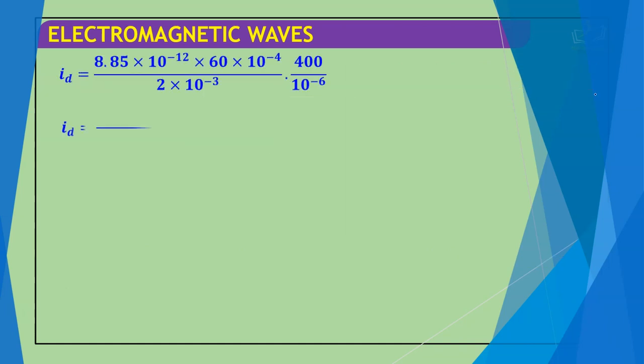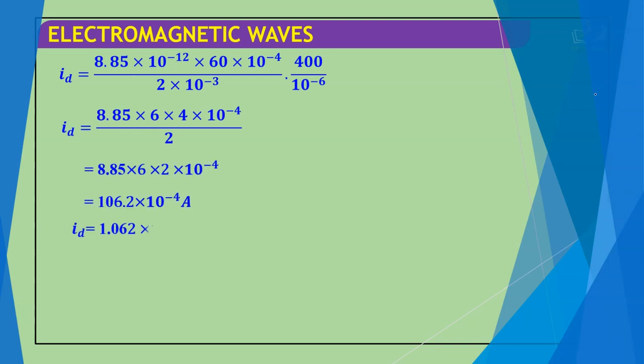Now we just put all these values and get the result of ID. According to that, ID is equal to 1.062 × 10^-2 ampere, which is option 2.